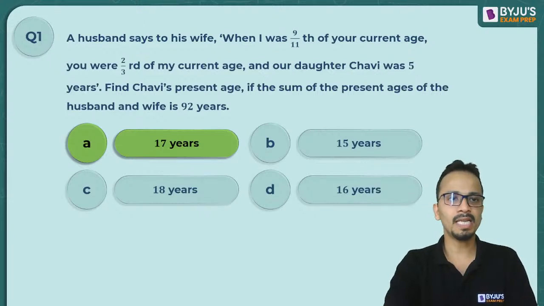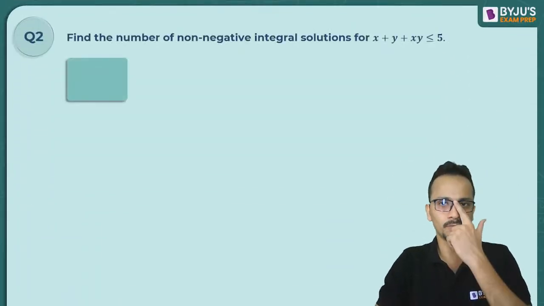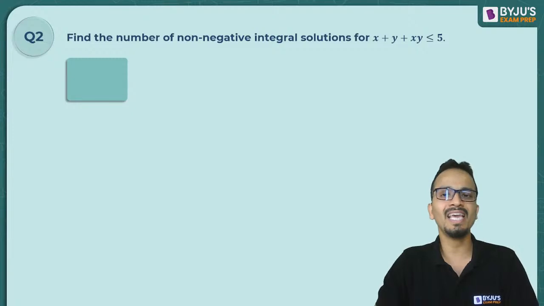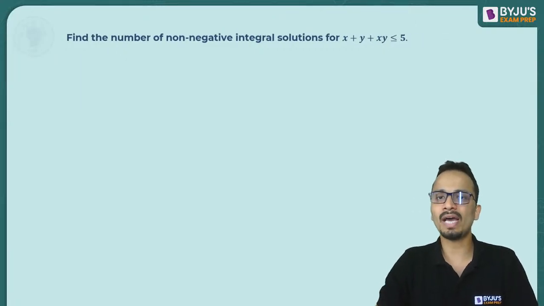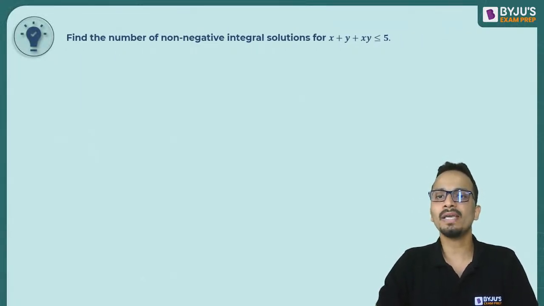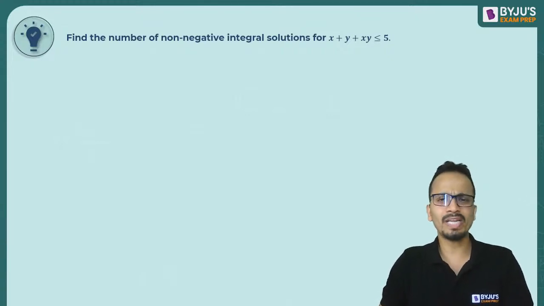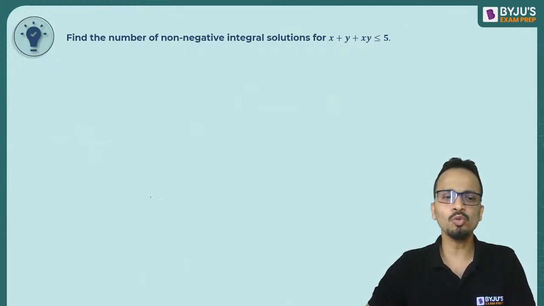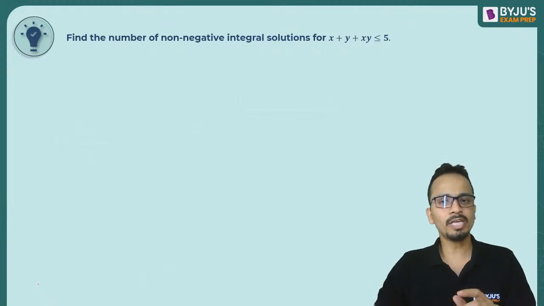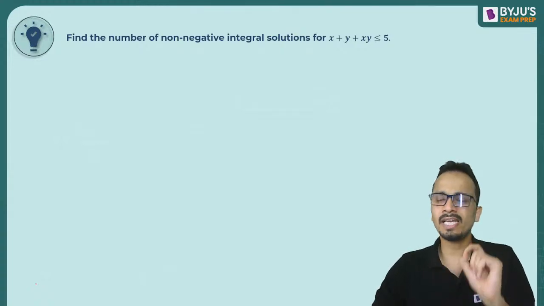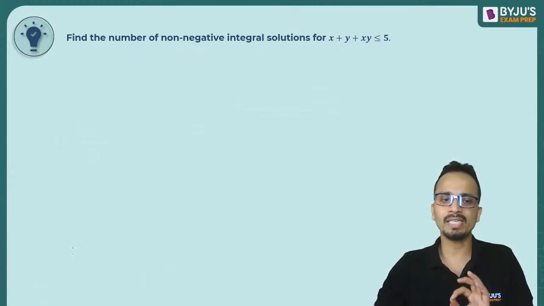All right. Now let's go ahead and look at the second question. The second question is find the number of non-negative integral solutions for the given inequation: x plus y plus x into y is less than equal to 5. Now this question is very simple because the number on the right hand side is a very small number. Okay, now there is no set pattern of doing this type of question. It's just hit and trial that you can use to get the answer.